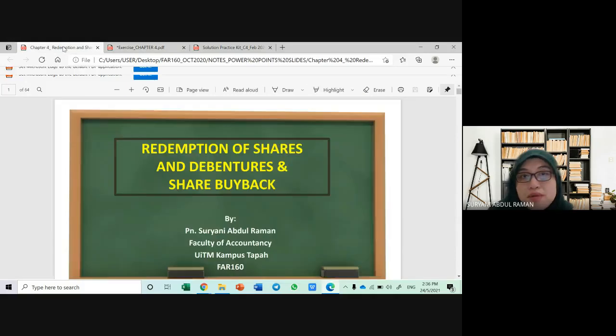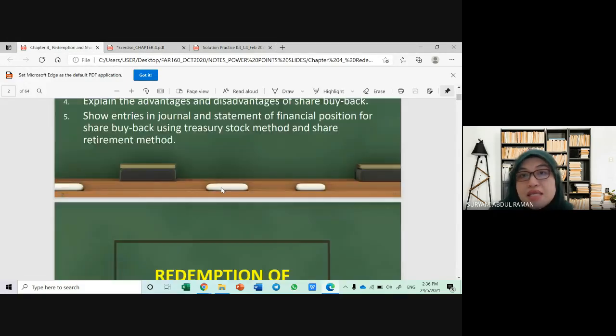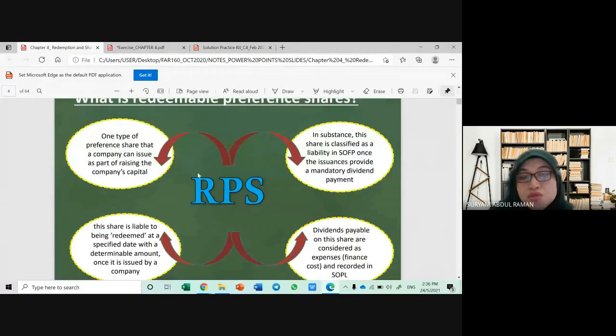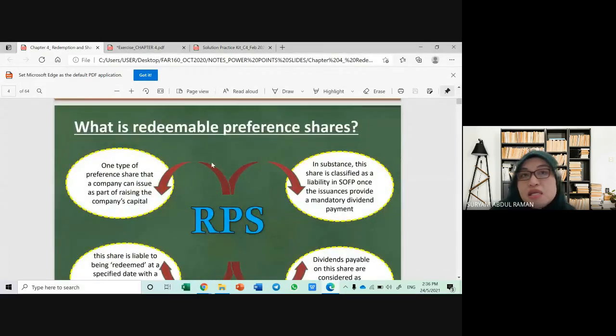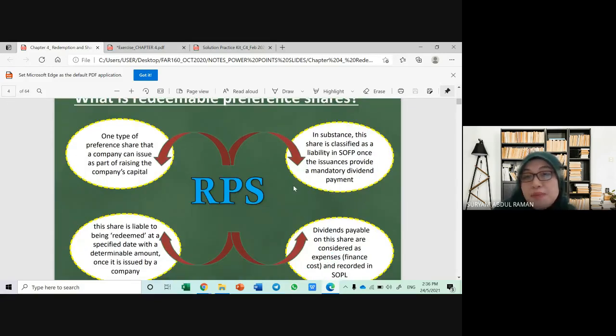You may refer to my slides, where I introduced the RPS in the earlier slide. This is the definition: in substance, this share is classified as a liability in the SOFP once the issuance provides a mandatory dividend payment.